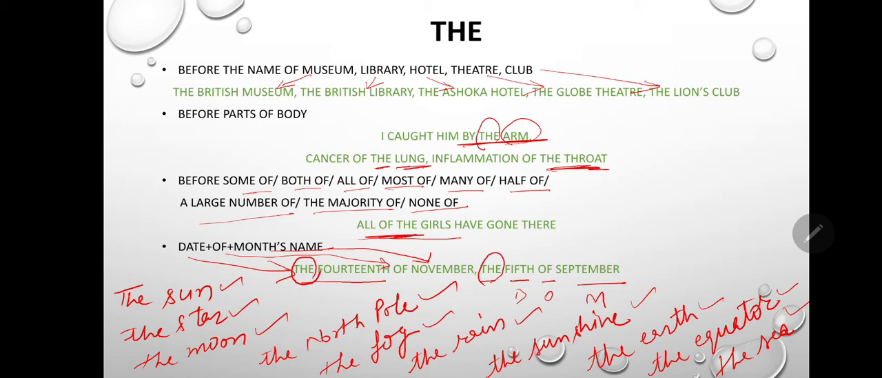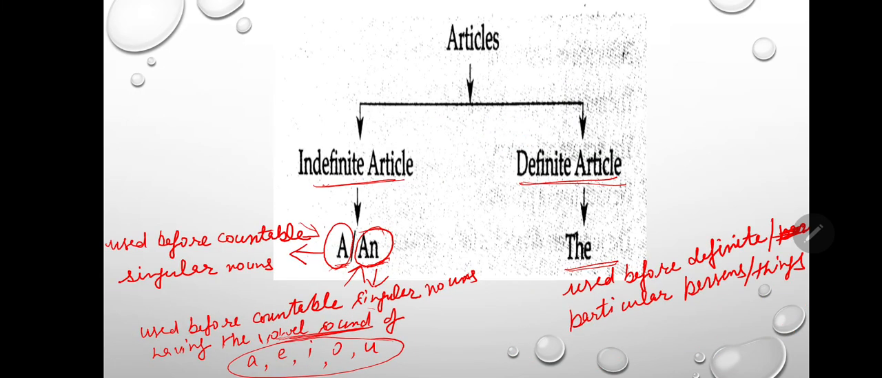So, in brief, there are two types of articles, indefinite article and definite article. If we have a vowel sound, then we will use an, and if we have a consonant sound, then we will use a, and we will use the before definite or particular person or things.